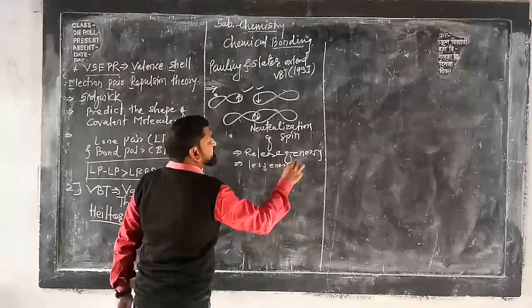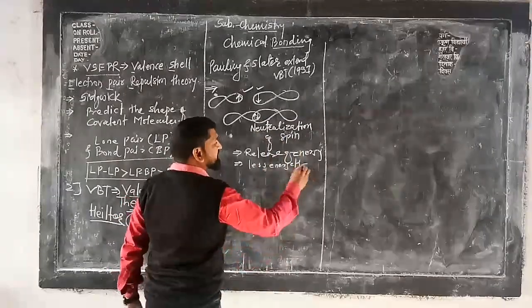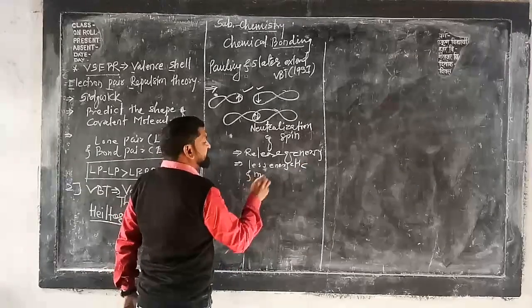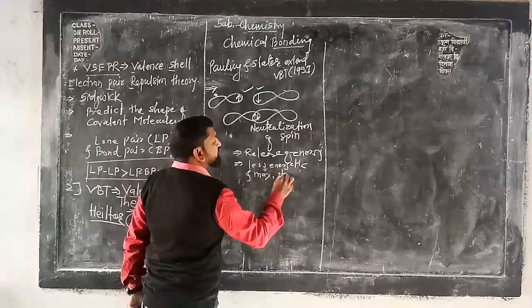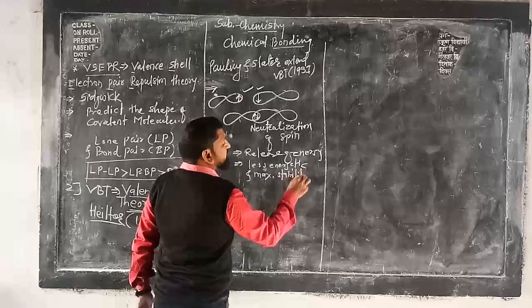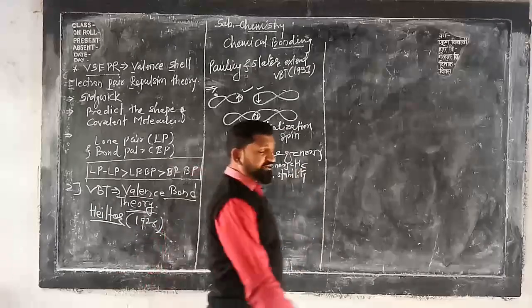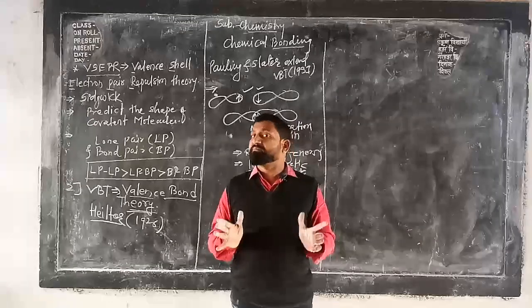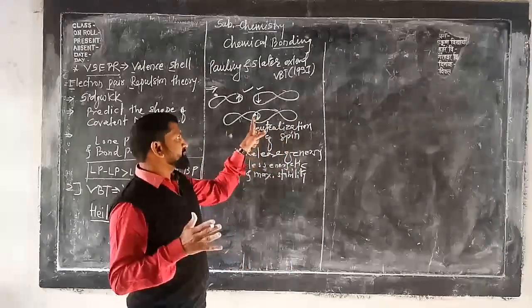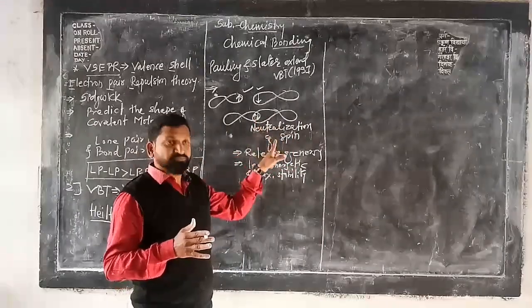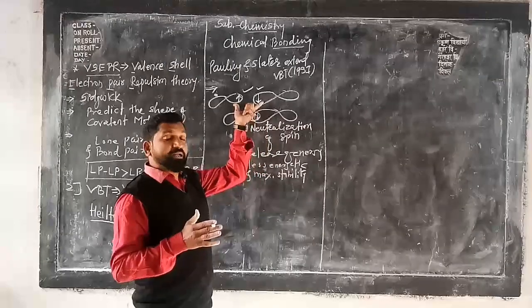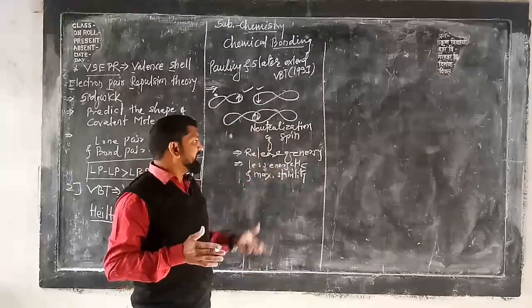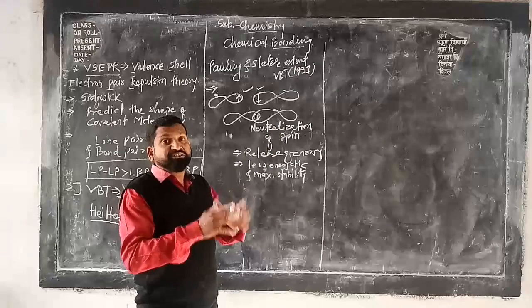It becomes less energetic, and hence it has maximum stability. In order to form a strong covalent bond, we need a minimum amount of energy, as it is happening because of the neutralization of the spin, which occurs due to the overlapping of 2 atomic orbitals.